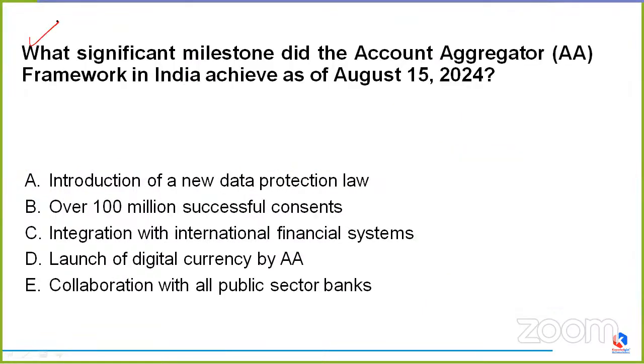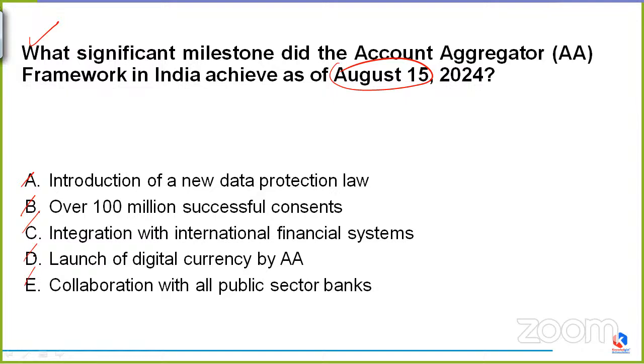It is asking, what significant milestone did the Account Aggregator Framework in India achieve as of August 15, 2024? Whether it is introduction of a new data protection law, over 100 million successful consents, integration with international financial systems. Option D, that is launch of digital currency by AA, the account aggregator.